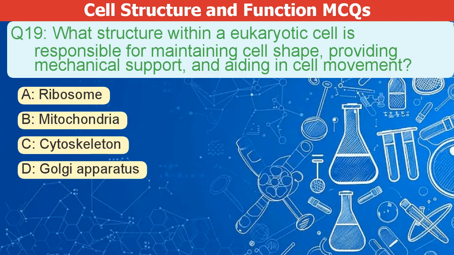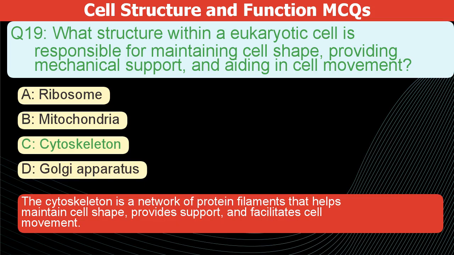What structure within a eukaryotic cell is responsible for maintaining cell shape, providing mechanical support, and aiding in cell movement? A. Ribosome. B. Mitochondria. C. Cytoskeleton. D. Golgi apparatus. The correct answer is C. The cytoskeleton is a network of protein filaments that helps maintain cell shape, provides support, and facilitates cell movement.